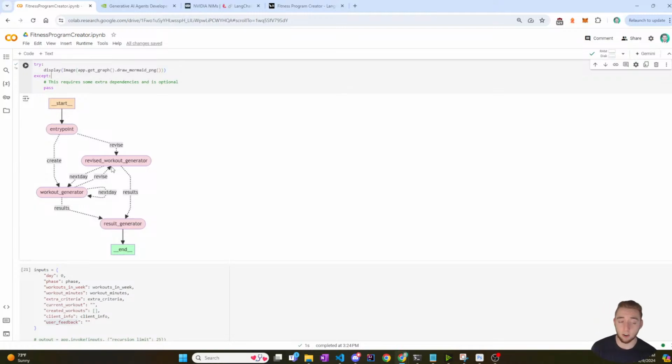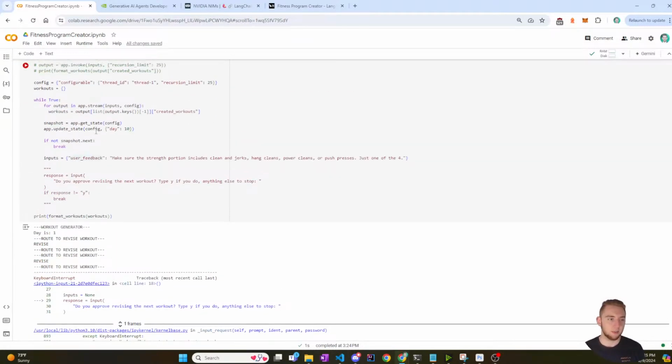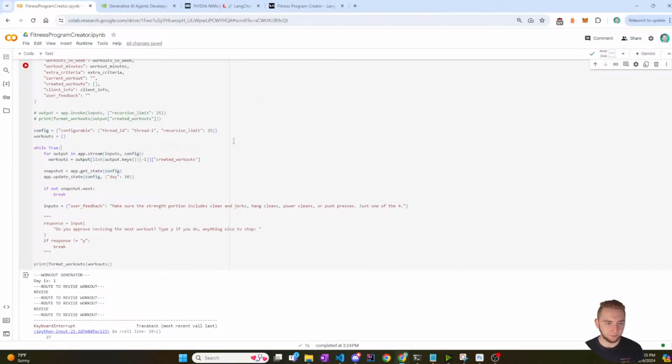And then if I don't have the interrupt for whatever reason, like I said, maybe I will implement a mode where the personal trainer can say, I don't want to give any feedback, I just want to generate the entire week right away. Then it would still be useful to have this whole setup, because then it can do things by itself instead of just cutting off here and then coming at the entry point and then revising here. So that should be totally solid. All right, let me give this a shot now.